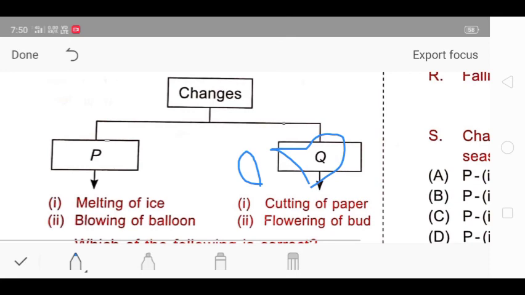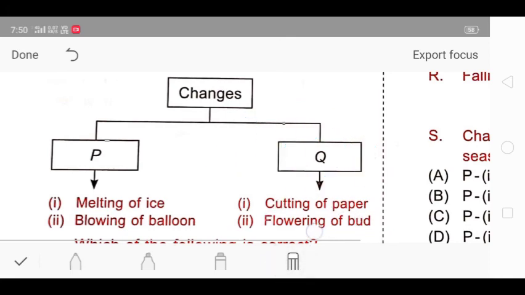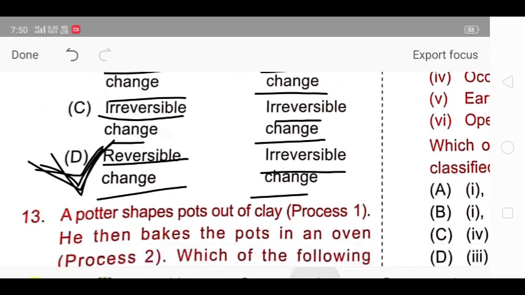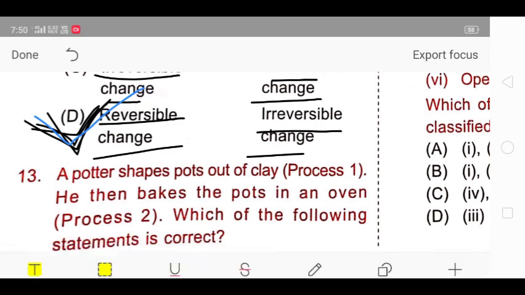This is not the flower, assume this as a flower, so it cannot be converted again into the bud, so it is also an irreversible change. So for this reason, this is reversible, this is reversible, this is irreversible, and this also irreversible. So the correct answer is option D. Option D is the correct answer for question number 12.